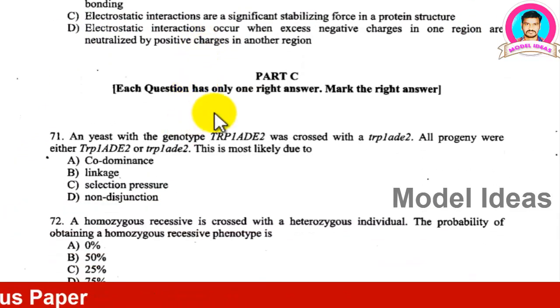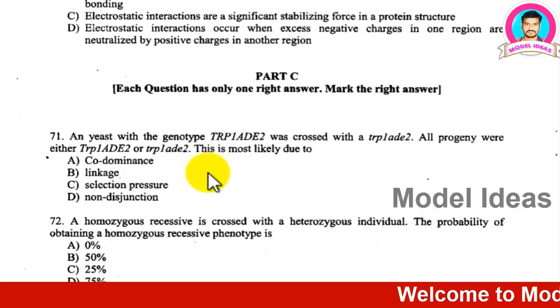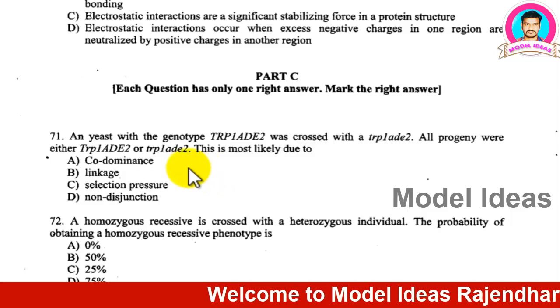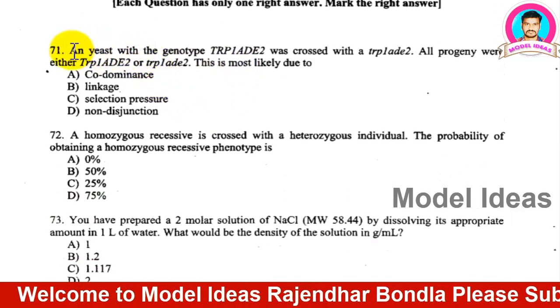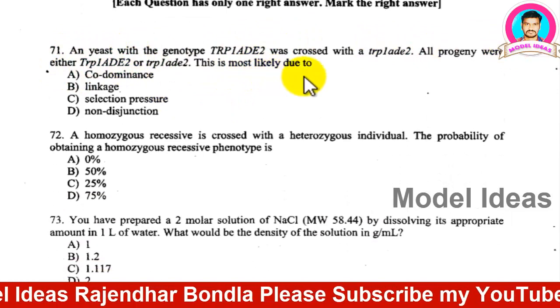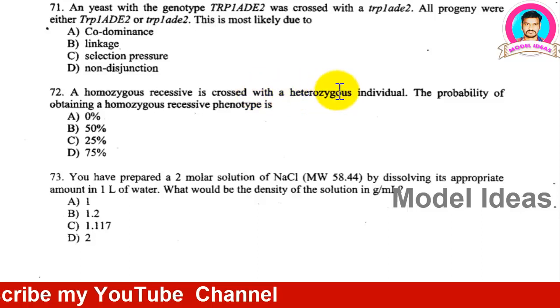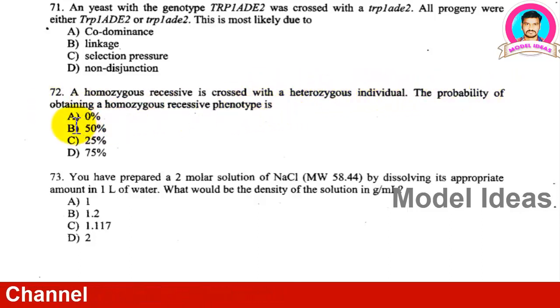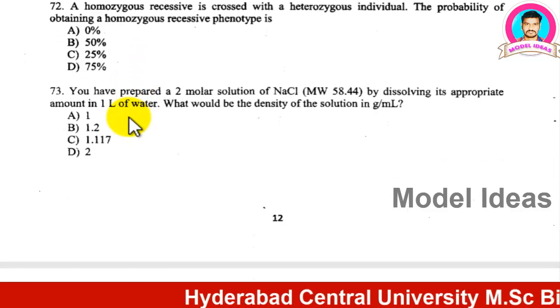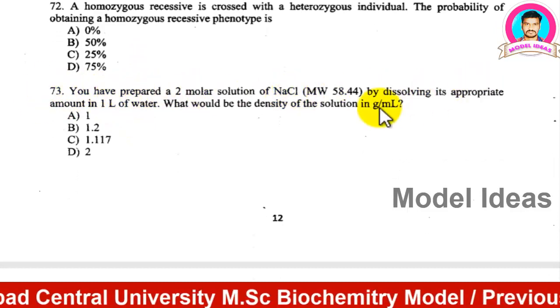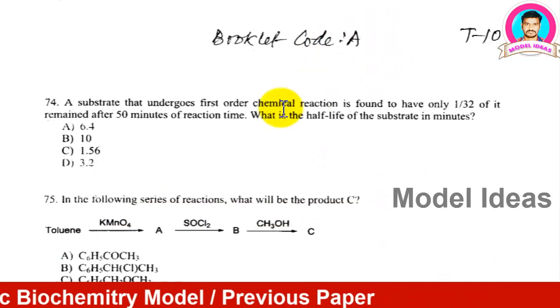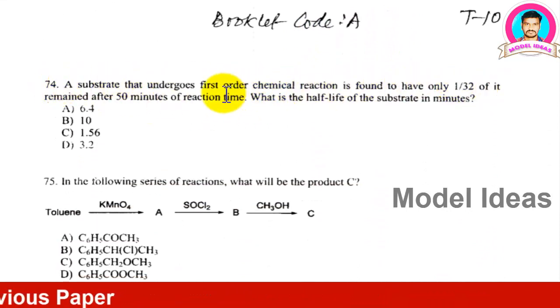Now 15 questions are there for part C. Here each question carries 2 marks and negative marking is 0.66. So be careful, very careful when you answer these questions, because if you go wrong, what will happen? 0.66 marks will be deducted from your marks. That means from part A and part B, 2 of your right answers will be deducted. So friends, be careful while you answer it. It's not an easy matter, right?